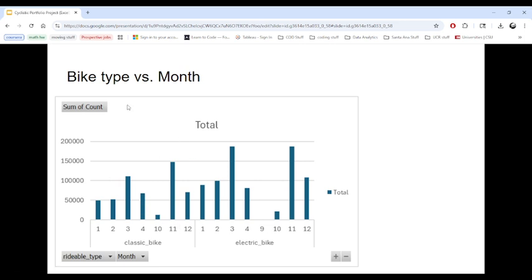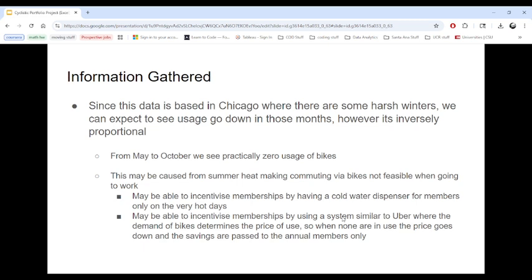This chart is based off of bike type versus month to see what seasonally affects the bike usage. So we can see that for the classic bike between month 4 and 10, there's zero usage. And for electric bikes between 4 and 9, there's practically zero usage. So since this data is based in Chicago, where it has really harsh winters, we can expect to see usage go down in those months.